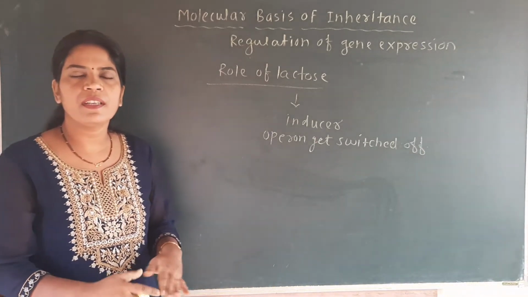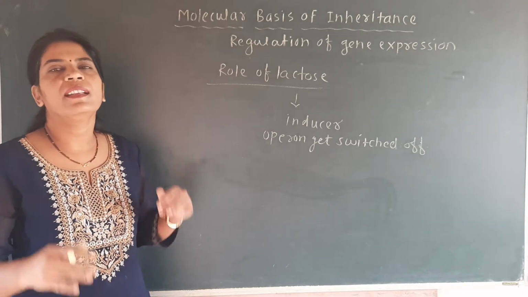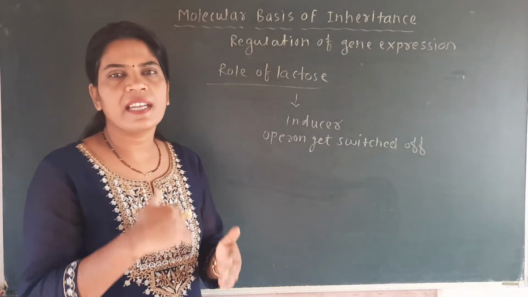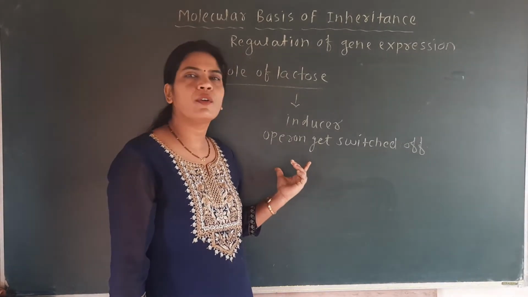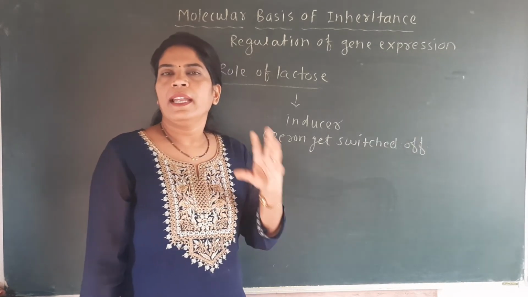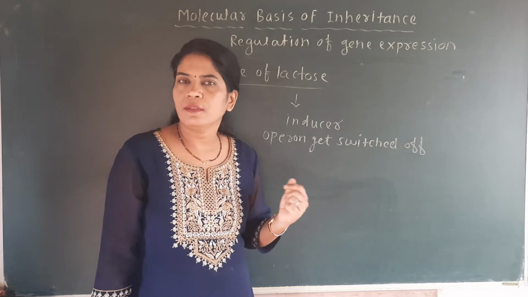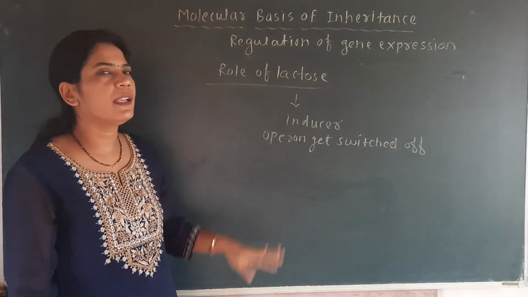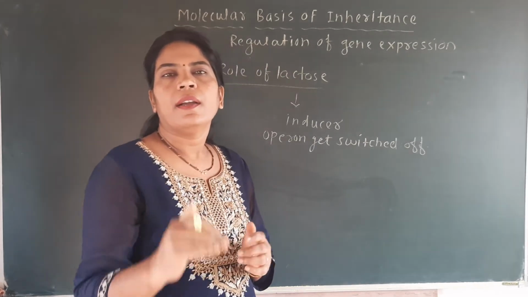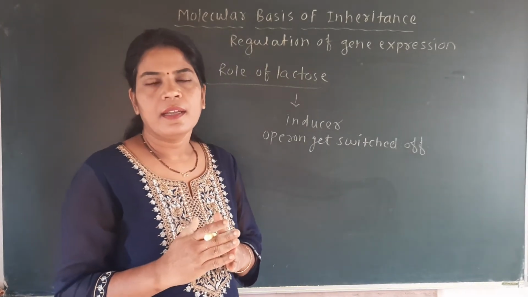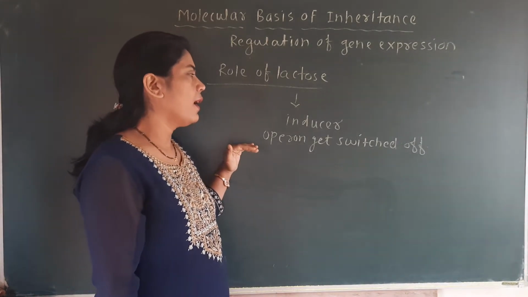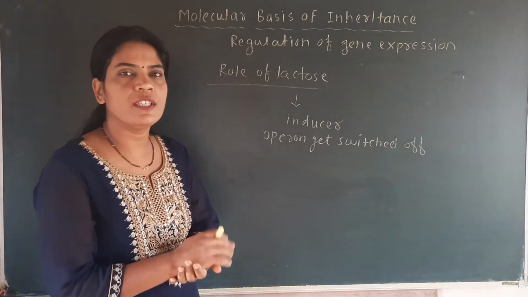That means when it is present in more number, then it gets switched on, the lac operon, but when their concentration gets decreased, then automatically that operon gets switched off, and here the entry of this lactose into the cell is only due to this permease enzyme. So students, I think you will be clear, or you should have the idea about this regulation of the gene expression.